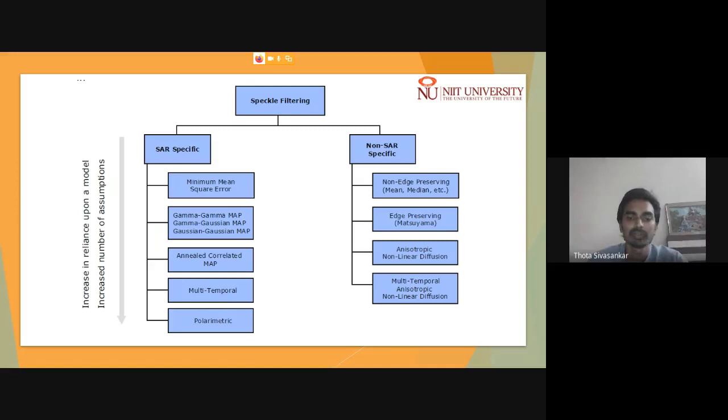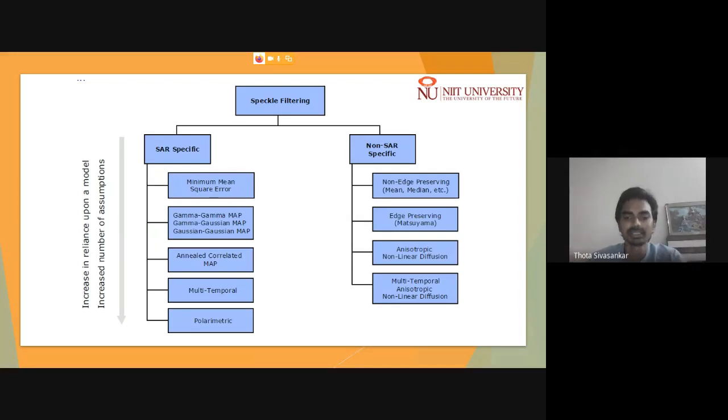When we use non-SAR specific filterings, this demarcating line may get smoothened, and you won't be able to discriminate strictly. This is one disadvantage of non-SAR specific filterings. Here we have advanced SAR specific filterings, where we use the Lee filter and advanced adaptive Lee filters.